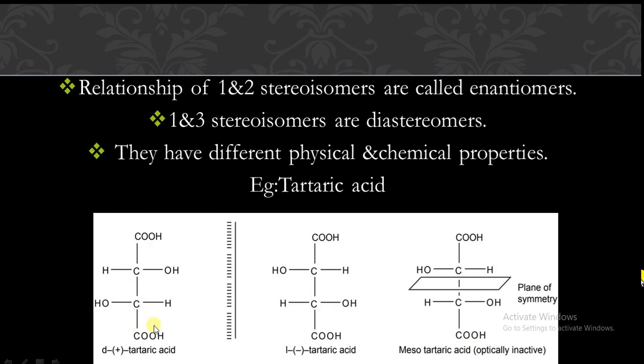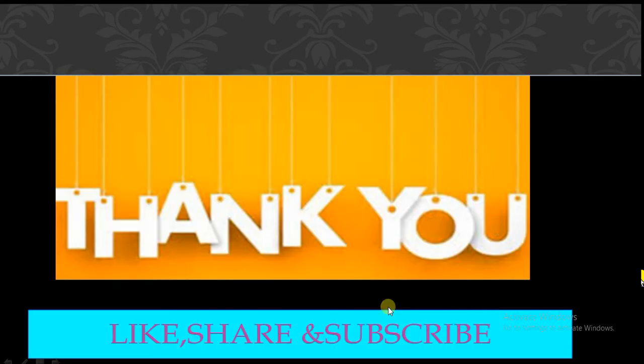And first compound and third compound stereoisomers are diastereomers. Why? Because the third one is showing its plane of symmetry and which is optically inactive in nature, and this part is not mirror image to first structure, first stereoisomer. So this type of first and third stereoisomers are called diastereomers. They have different physical and chemical properties. Example is tartaric acid.